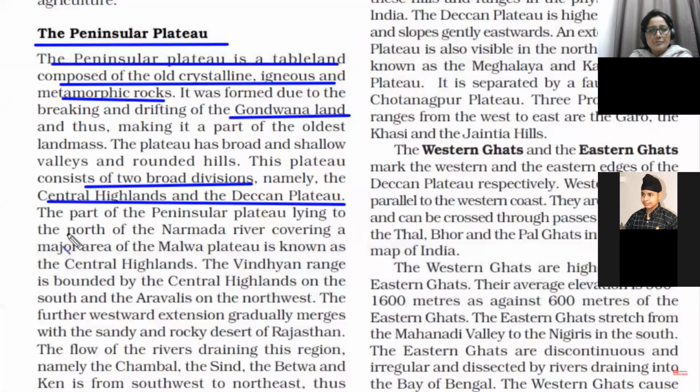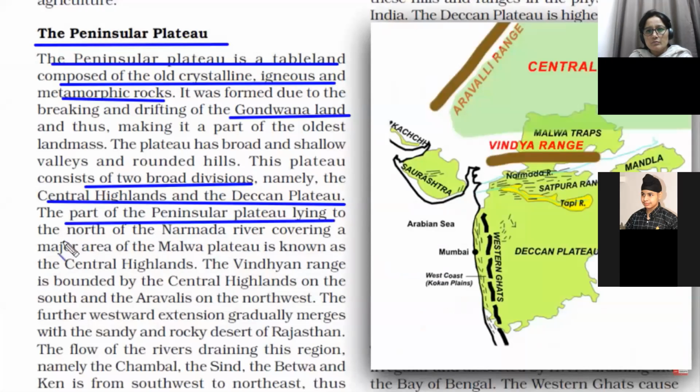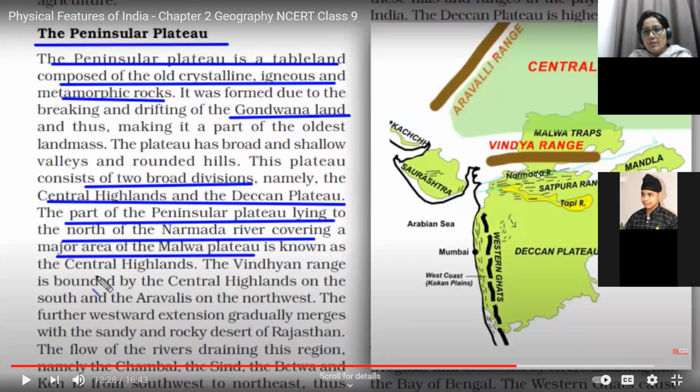So the Central Highlands lie right in the middle, that is to the north of the Narmada River, covering a major area. So you can see this is the Vindhyanchal range, and this is the Aravalli range. In between these we have the Malwa Plateau, and this area we call part of the Central Highland. The western part of the Central Highland is made up of the Malwa Plateau. Just have a look at this in the map.